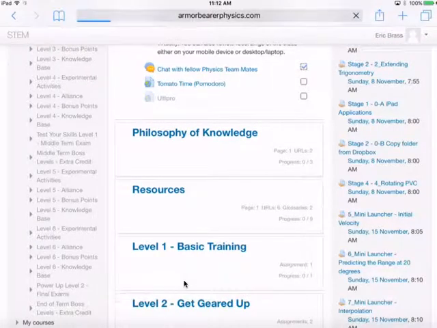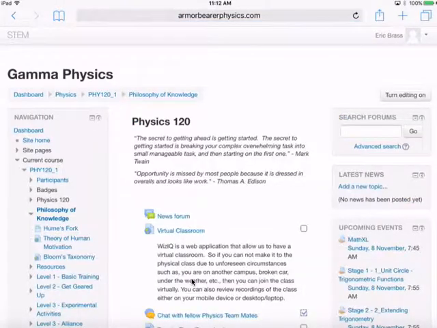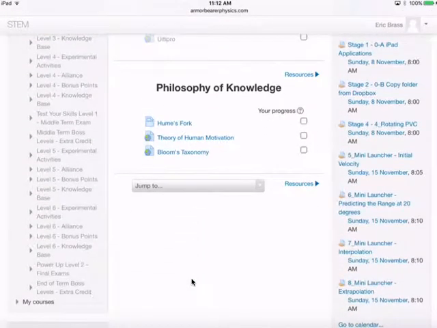If you go into the philosophy of knowledge, I'm just going to select on that. It's just like a quick preview, but it's getting into the preliminary assignments here. I have Hume's fork, the theory of human motivation. That is Maslow. And then we have Bloom's taxonomy. Of course, that's Bloom. These are some things that motivate me in teaching you guys. I'm just going to select on this, and I'm going to go to resources.